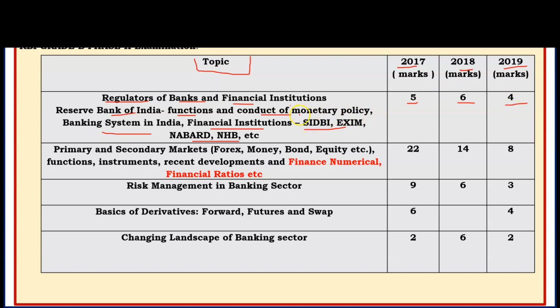If we talk about the monetary policy, it is mostly asked in the ESI part, so we have to cover it in the FM part also, because monetary policy is in syllabus even in the FM part. RBI function you must be aware about, RBI history you must be aware about, RBI headquarter,